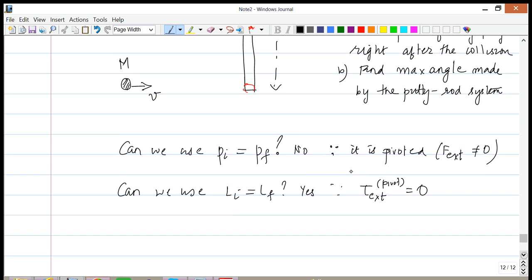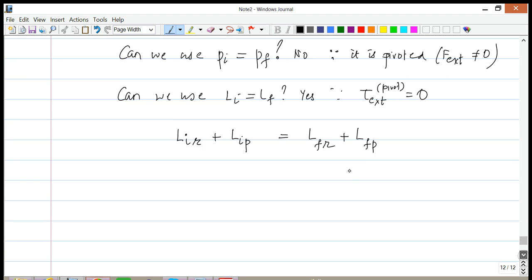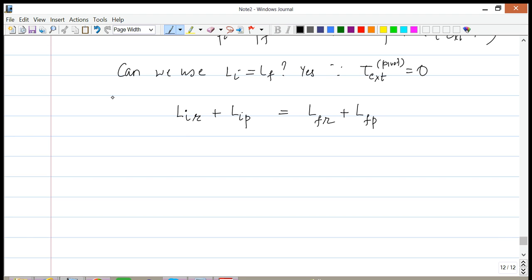So let's figure it out. What is Li? Now that we can use this, Li itself is going to be equal to Li for the rod plus Li for the putty, and similarly we'll have Lf for the rod plus Lf for the putty. In the beginning the rod is not moving, so since omega is 0, it's simply I times omega for the rod, so it is I rod times 0.